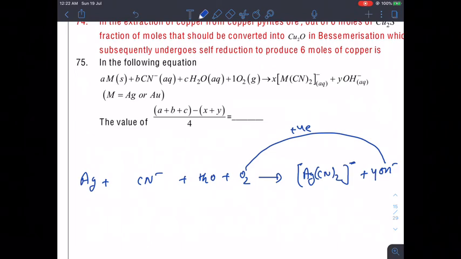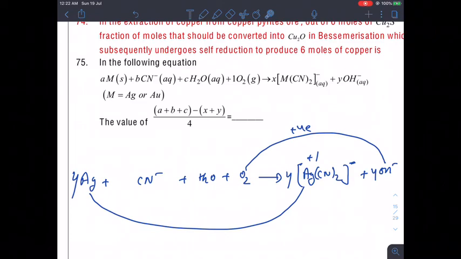Now, if 4 electrons are gained, then how many electrons have to be lost by silver? Obviously, it is going into +1. So 4. So how will we get 4? When we multiply here 4 and here also 4. Now, if it is 4, then how many cyanide ions do we need to take? 4 into 2. That means a total of 8 cyanide ions we have to take.